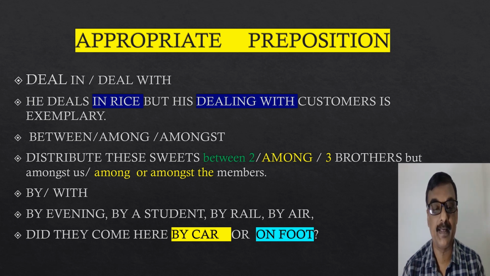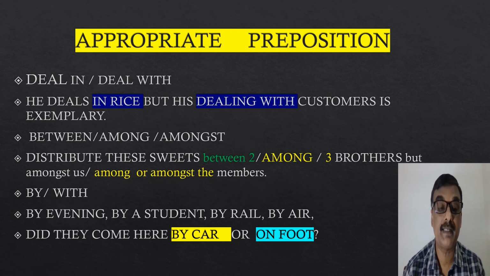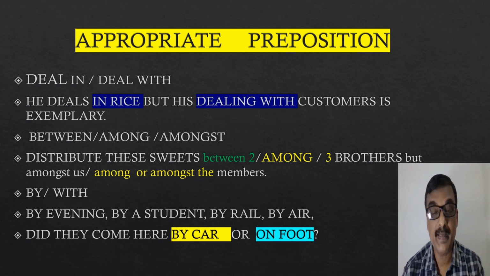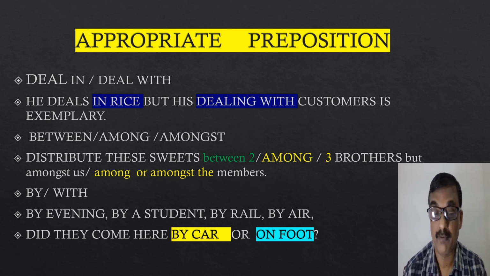Next prepositions that I have taken are by and with. By is used generally in passive structure. The work was done by somebody. By also means within a certain time, for example, by evening: you will return by evening. Again, by is used when you mean some transport, for example, by rail, by air, by car. So I have written one sentence: did they come here by car or on foot?